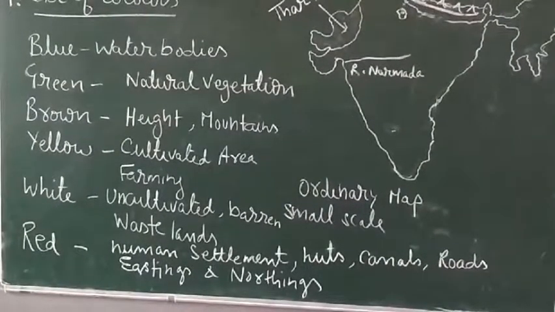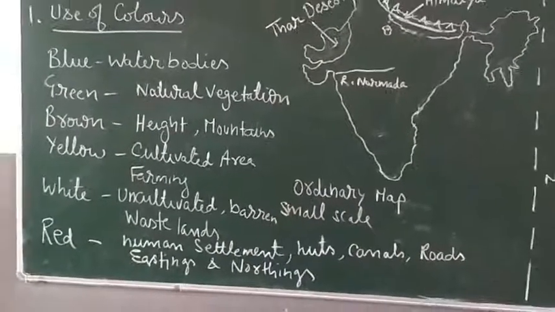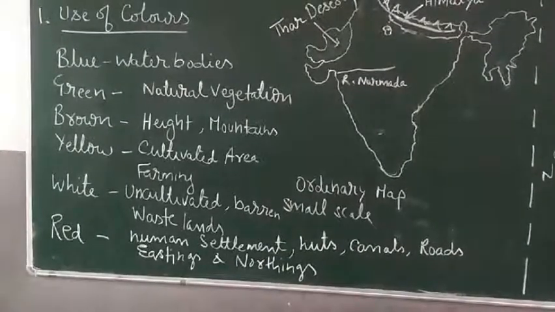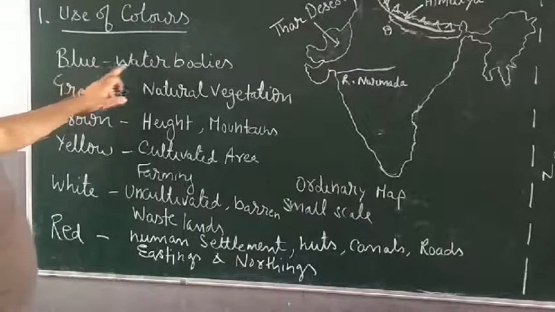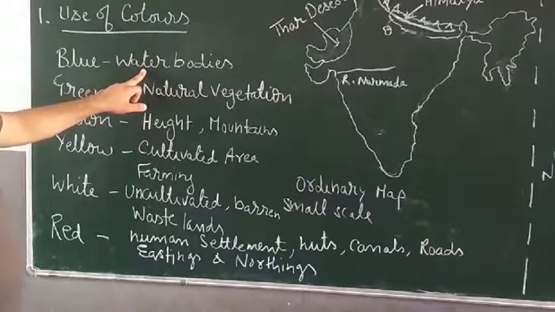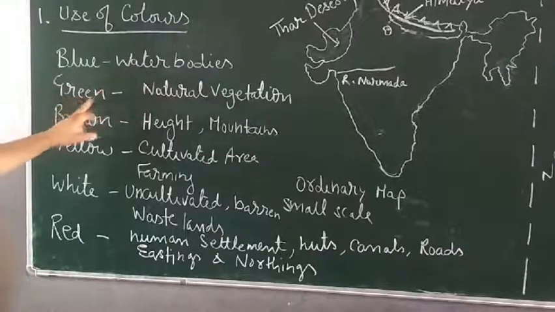Okay, so here we have studied the use of colors. As you can see, blue color is used to show water bodies like oceans, seas, lakes, rivers, ponds, wells, tube wells.